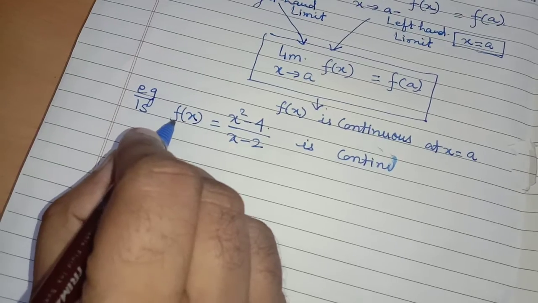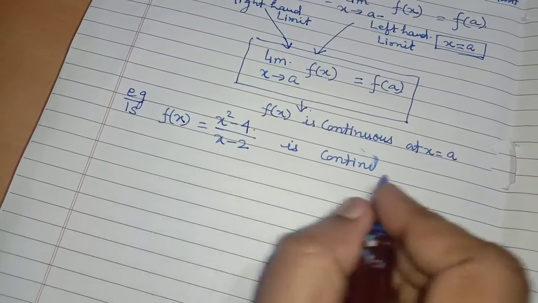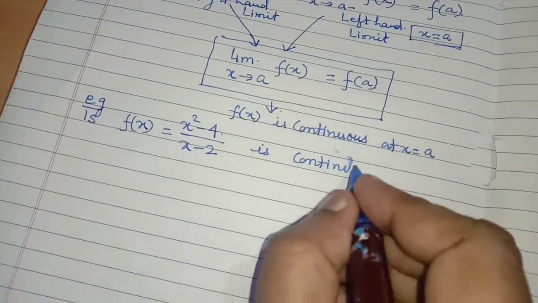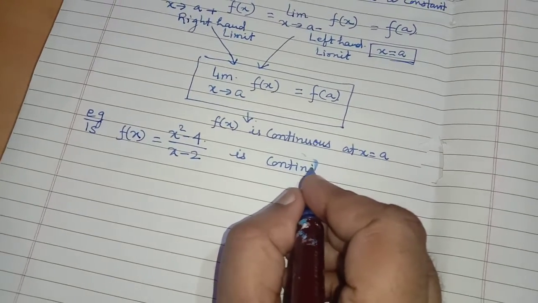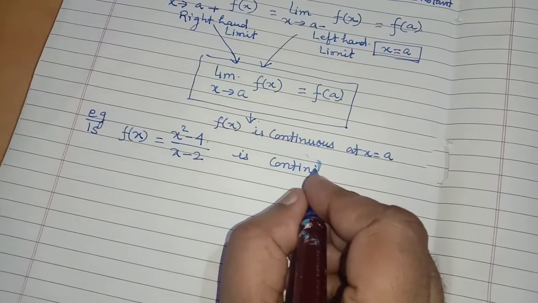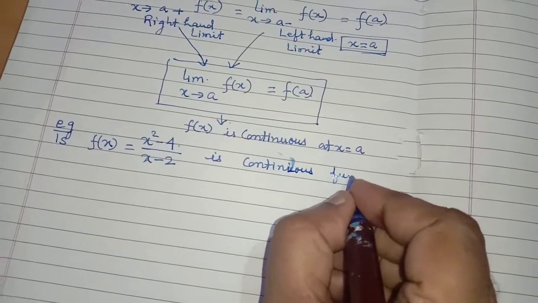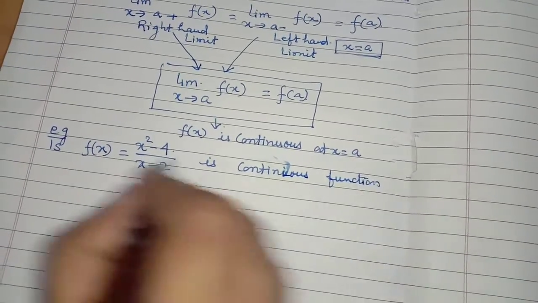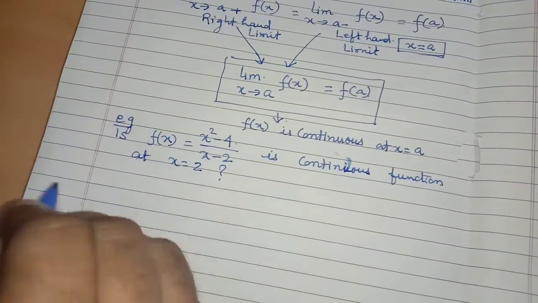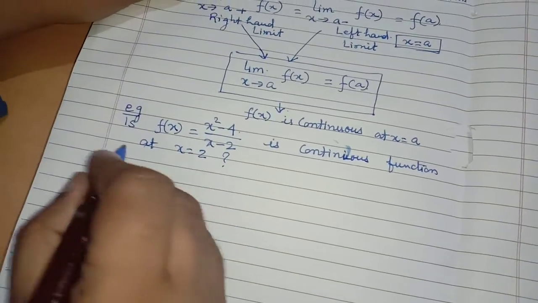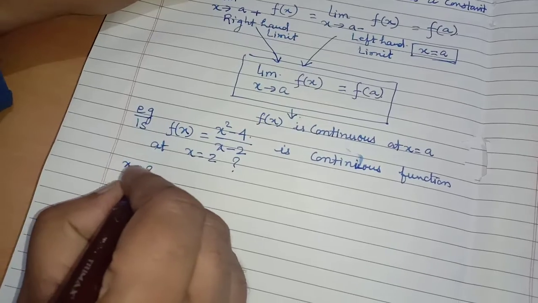I am just taking f(x) equal to (x square minus 4) divided by (x minus 2). Is this function continuous at x equal to 2? This is one of the questions I have taken. So suppose I take the point given as x equal to 2.